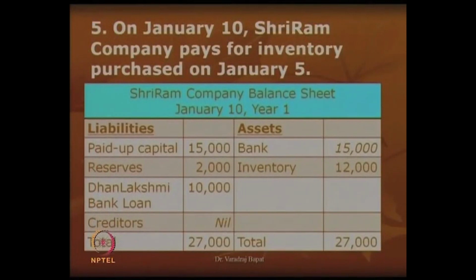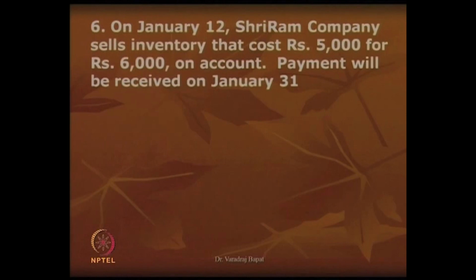So, bank balance has reduced by 18,000, from 33 it has become 15. There is no change in the inventory, no change in other liabilities, but creditors have become nil. So, from 18,000 now creditors have become 0, and the total of the balance sheet is 27. I hope now gradually you are understanding how the balance sheet is getting built up. Let us go to the 6th transaction.